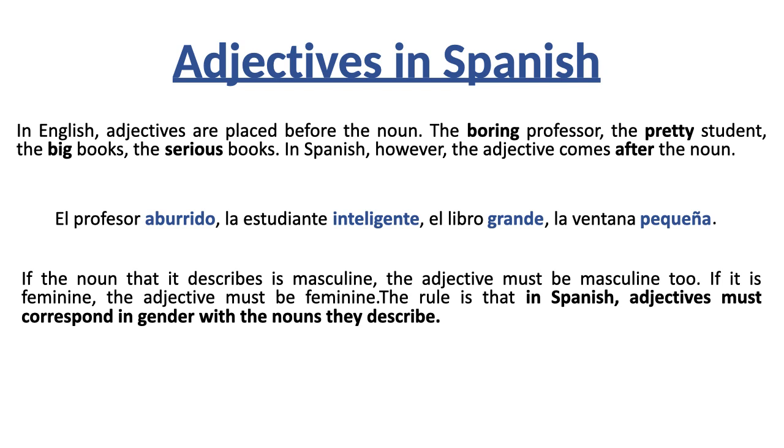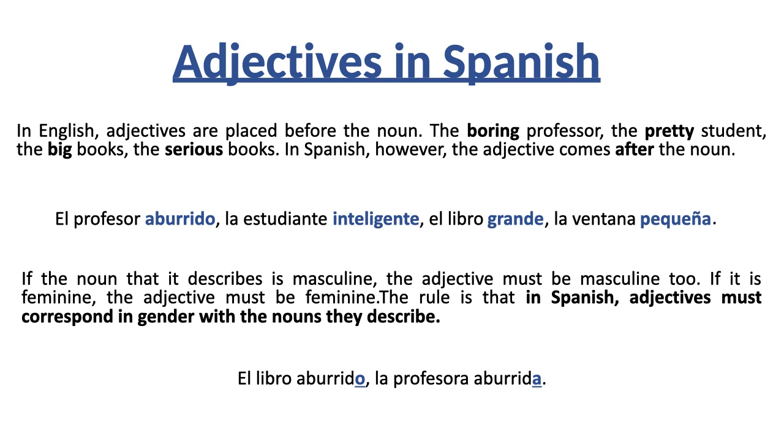Let's think about a boring book and a boring professor. But I'm going to make that boring professor female. So, el libro aburrido. Right? Aburrido is the masculine version of boring. We use that masculine version because libro, I hope you recall this, is a masculine noun.